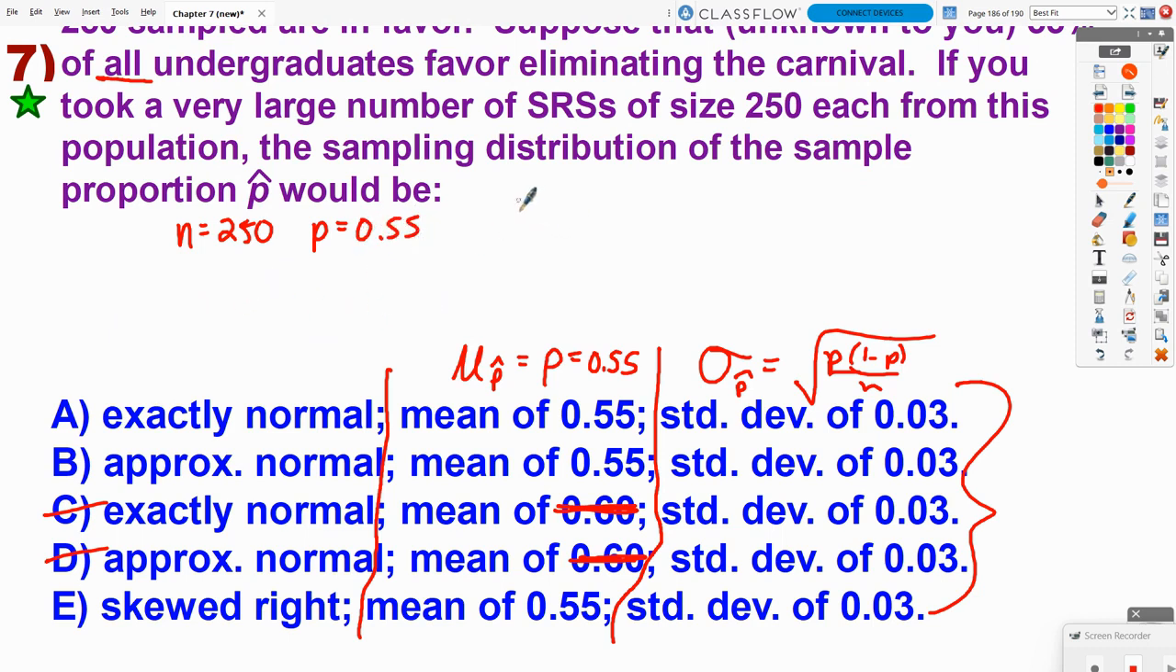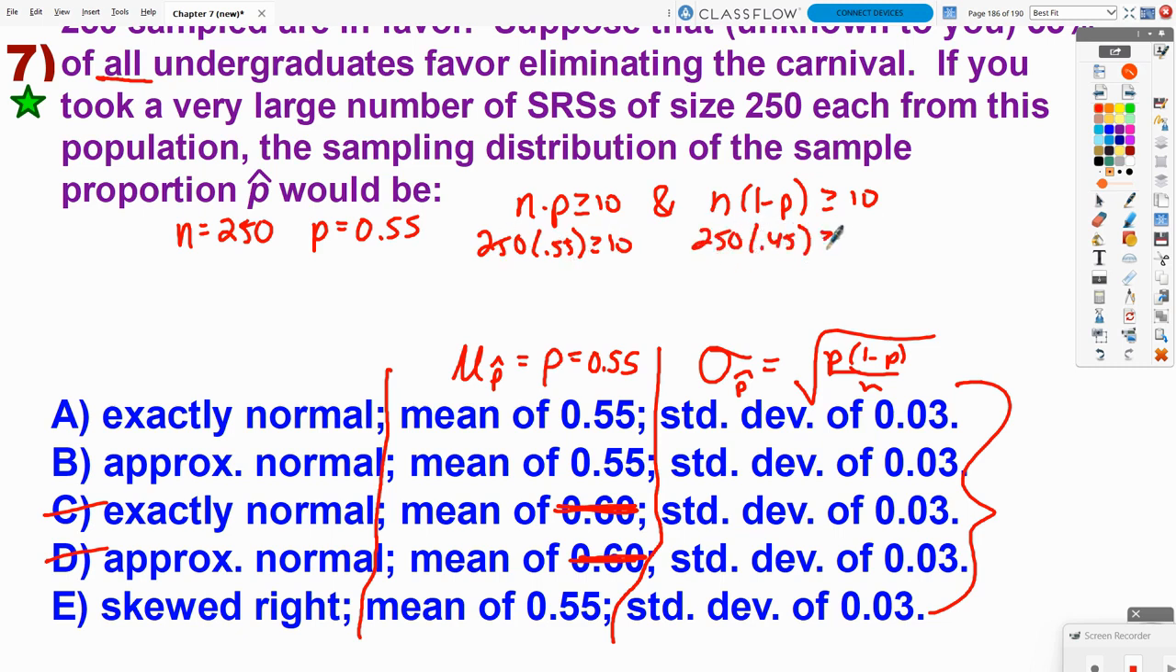So we had to check n times p, is that greater than or equal to 10? And is n times 1 minus p greater than or equal to 10? So 250 times 55%, am I going to get at least 10? Yeah. And if I had 250 times 45%, am I going to get at least 10? Yeah, both of those are easily going to be met. So it will be approximately normal as the shape of the sampling distribution. So I would say the correct answer would be B.